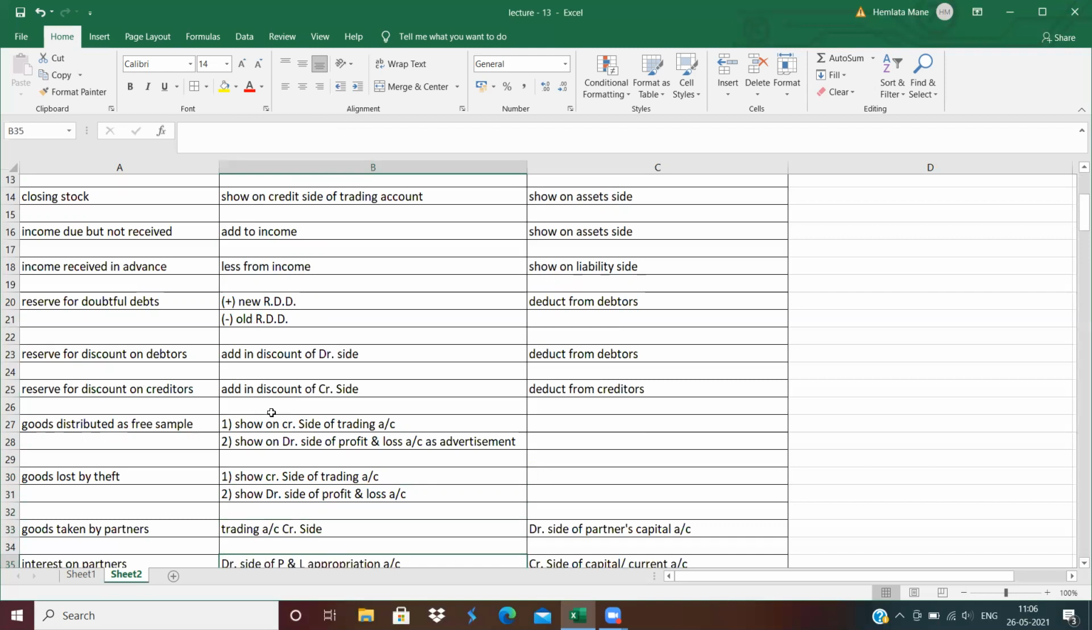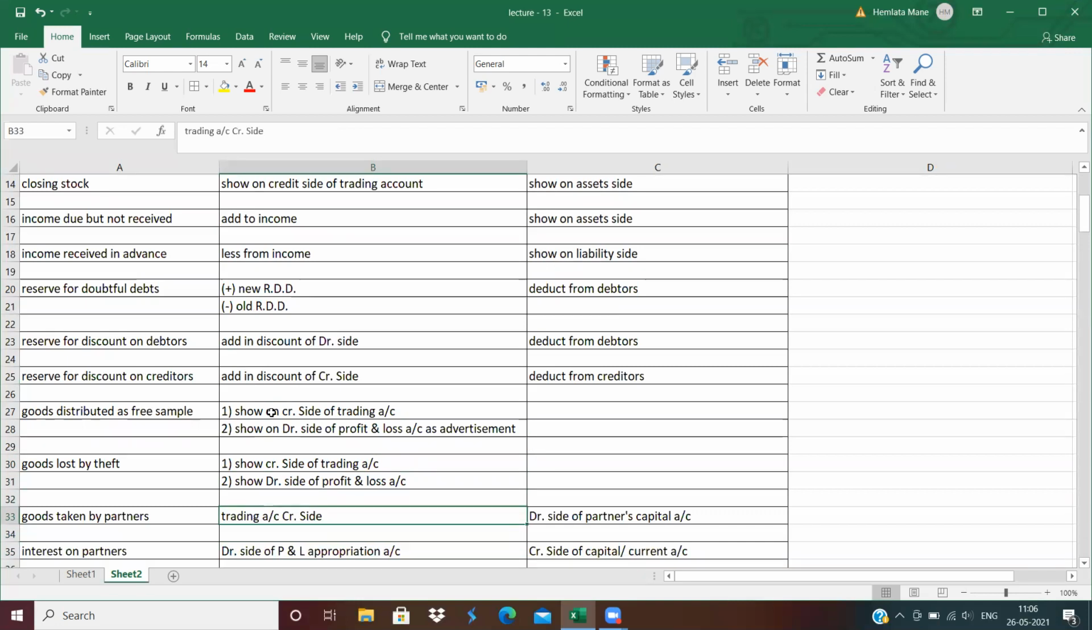Next is goods taken over by partners, meaning for personal use. Then the first effect is trading account credit side, and the second effect is on which side? Capital account debit side, partners' capital account debit side. If you prepare the current account, then current account debit side.